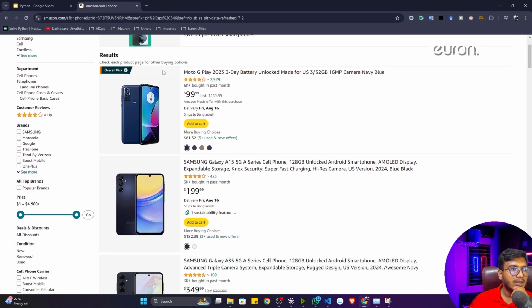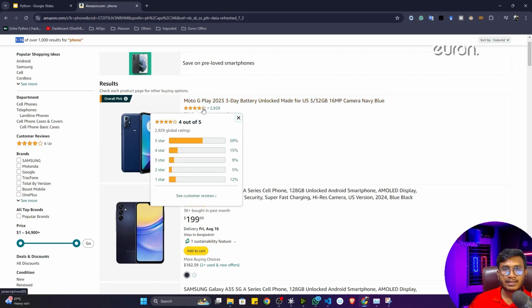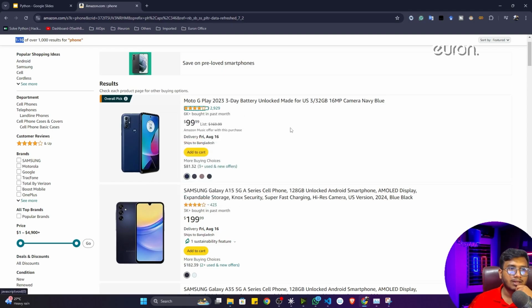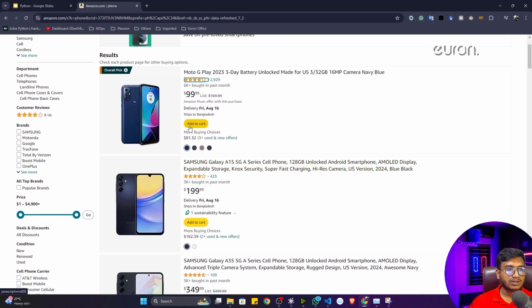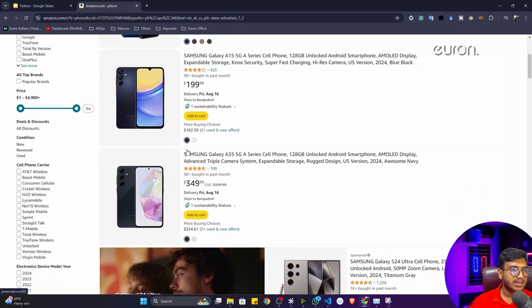You can see on the left hand side this phone image is coming, and on the right hand side this title is coming, like what is this particular phone name. And here you can see the stars given by the user, or let's say the customer. So this is the rating, and you can see the price of the phone, the delivery. And there is a button, add to cart. If you want to buy, you can add to cart. Now you can see this particular format is repeated multiple times.